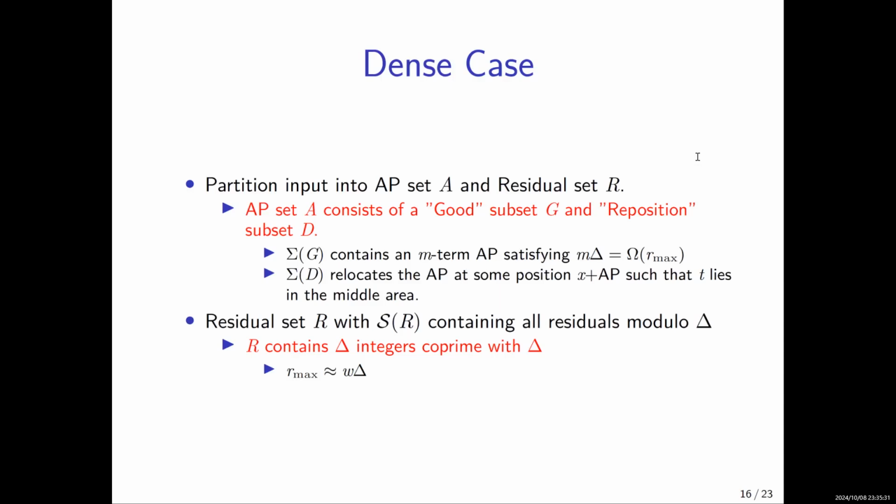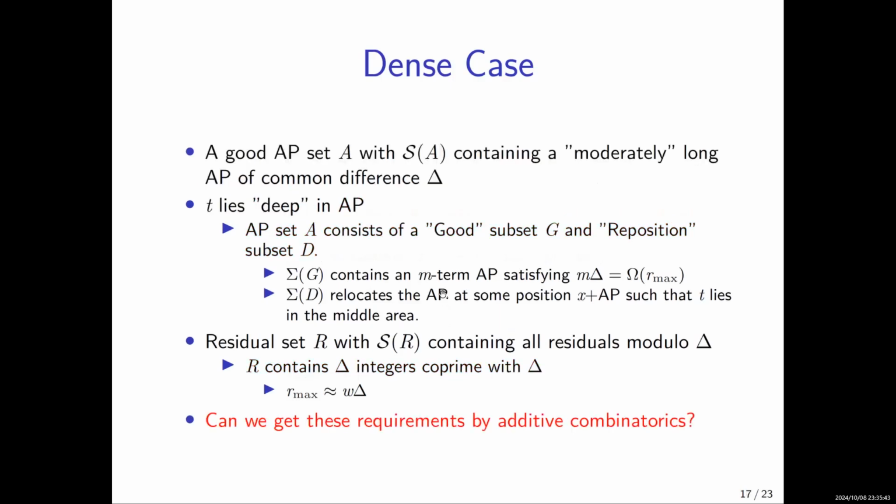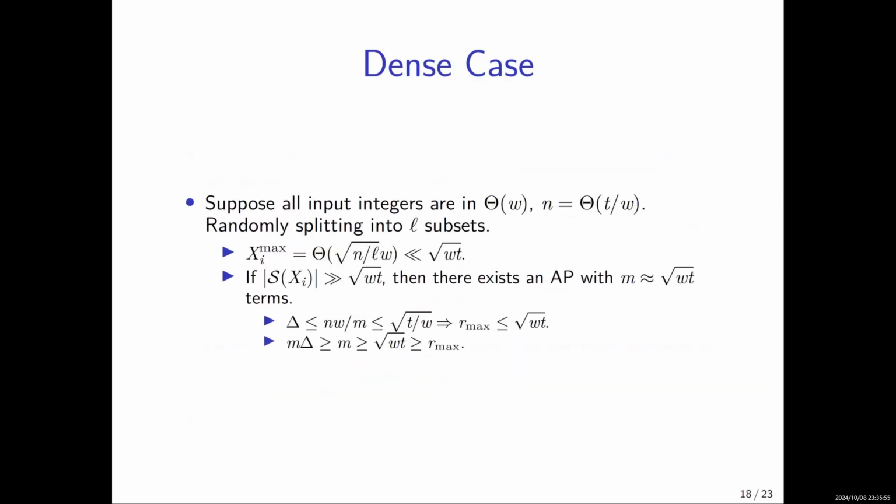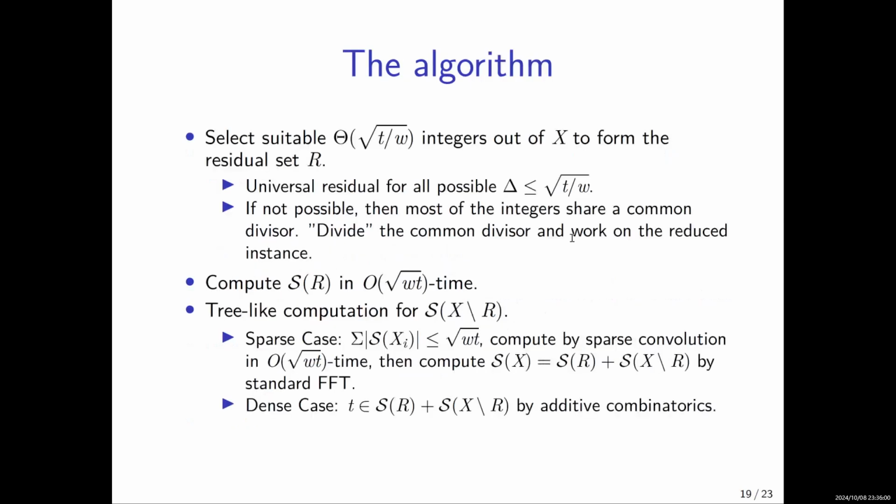So following this argument, the common difference delta and the number of terms m of the AP have to satisfy certain conditions. And so the question is whether these conditions are true from additive combinatorics. And the short answer is yes, if we set the dense versus sparse threshold by root of W times T. And this will follow from some calculation, but I will skip that because that's not difficult. And you can refer to our paper for details.